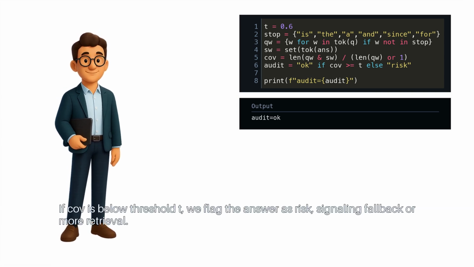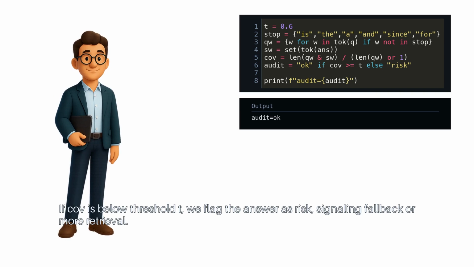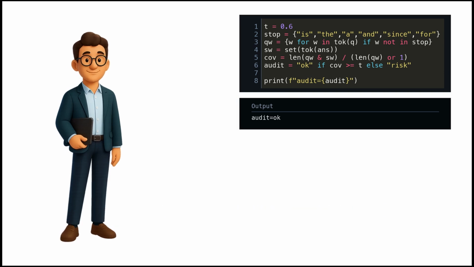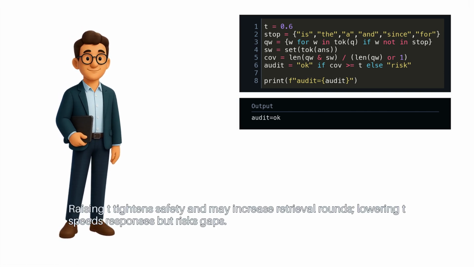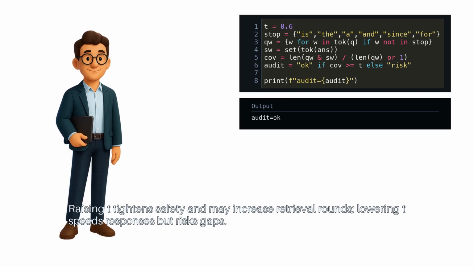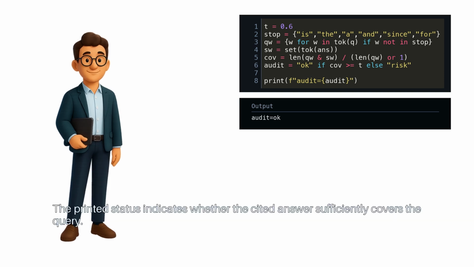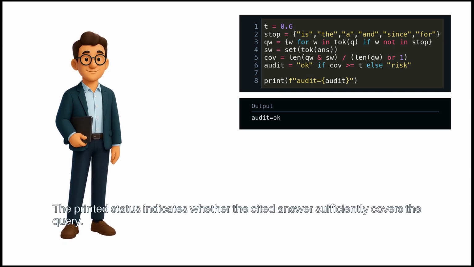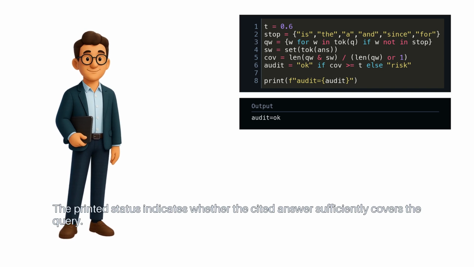If cov is below threshold T, we flag the answer as risk, signaling fallback or more retrieval. Raising T tightens safety and may increase retrieval rounds. Lowering T speeds responses but risks gaps. The printed status indicates whether the cited answer sufficiently covers the query.